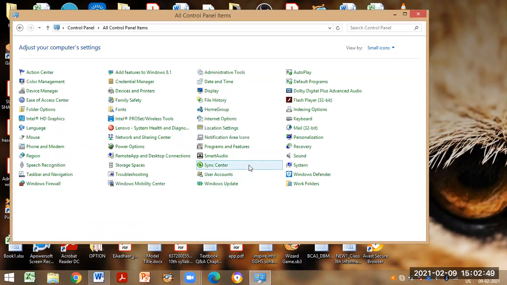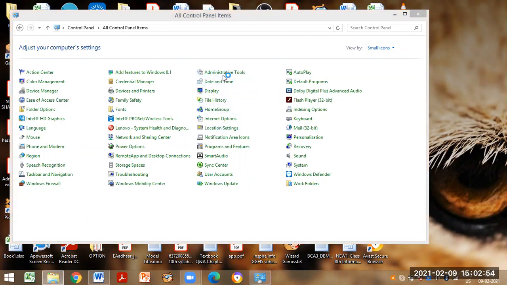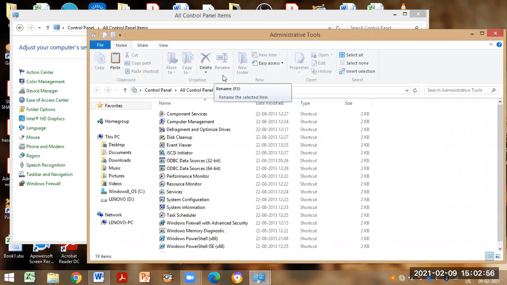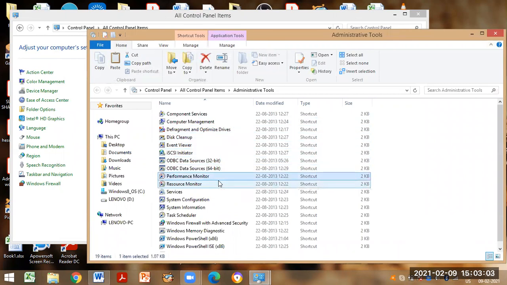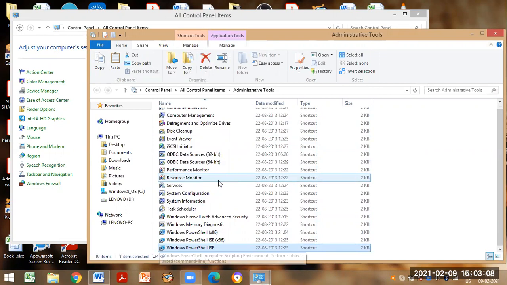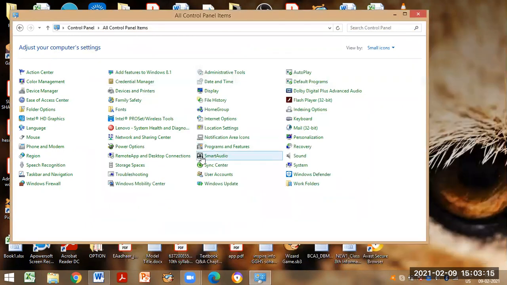Now, moreover, we have administrative tools feature, which shows which tools we have installed on our computers. Whole list will be displayed to you and we can use these features in our computers to run various programs. Similarly, we can check a number of options. Every option we can check it on.